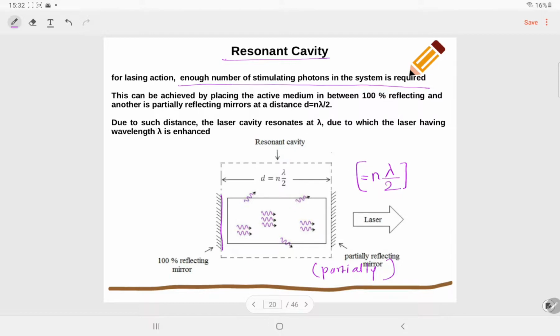Due to such a distance, the laser cavity resonates at lambda, and the laser having wavelength lambda is enhanced, and we get a very high output laser beam. So this is the role of the resonant cavity.